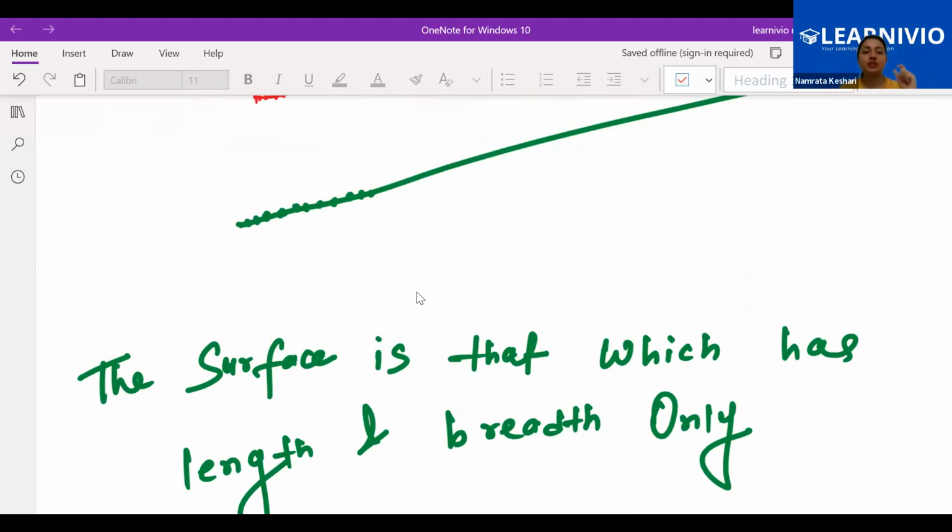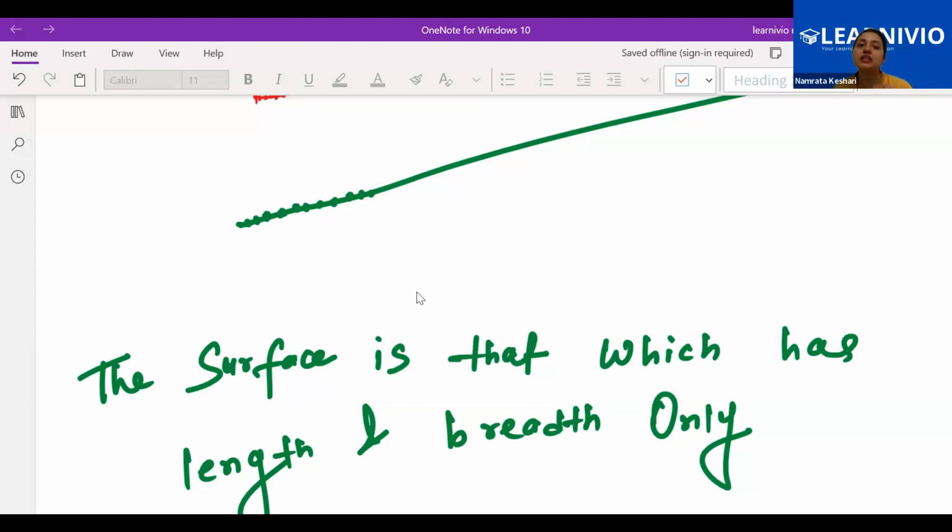Now let's recall everything. Point is having no dimension. A straight line is having only one dimension. When I am saying dimension, just replace it with measurement. Dimension means measurement. So point has no part, that means point has no measurement.